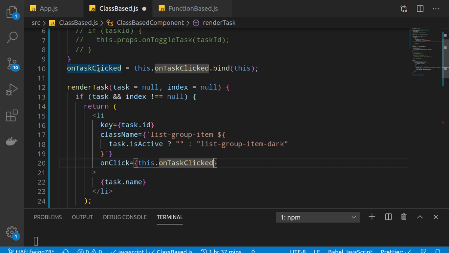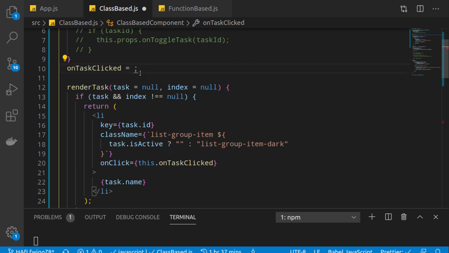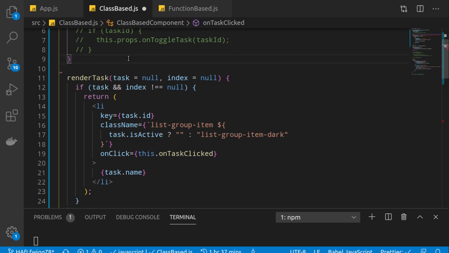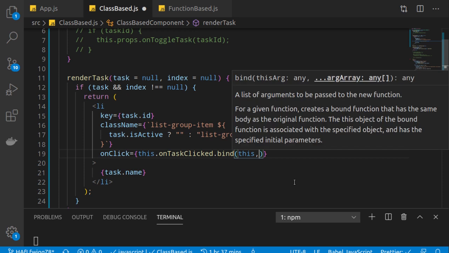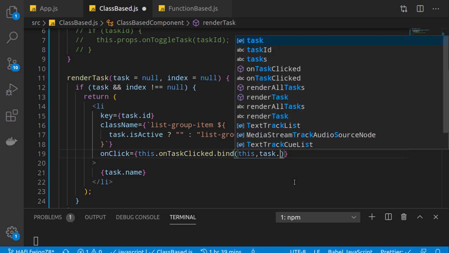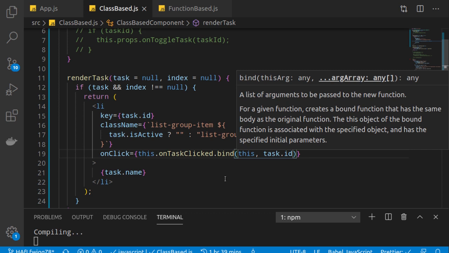So rather than doing it here, what I will do for now is remove this from here, and write it here. And now as we saw, the second parameter we pass to bind is the argument which will be sent to the actual function. So if we write task.id here, what will happen?